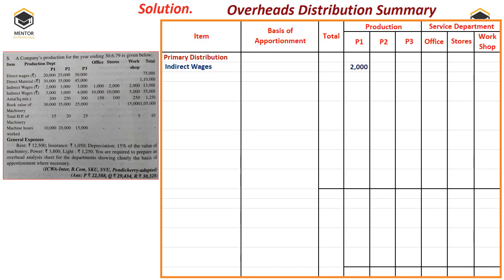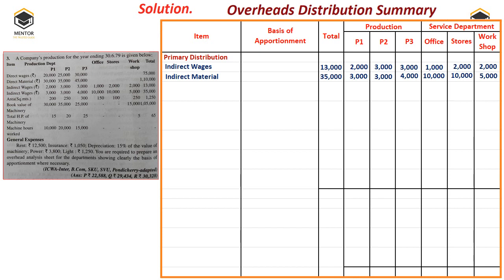The same values we will write, that is 2000, 3000, 3000, then 1000, 2000 and 2000. The total column I have kept in the beginning, so with 13,000 I am putting the total. Then indirect material, the same values as given: 3000, 3000, 4000, 10,000, 10,000 and finally 5,000. The summation I am writing is 35,000.